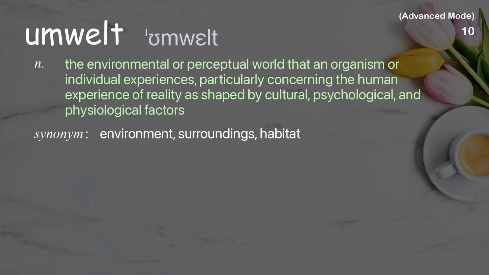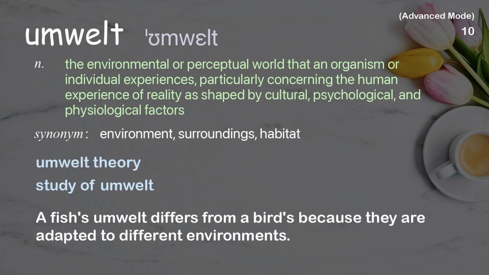Umwelt. The environmental or perceptual world that an organism or individual experiences, particularly concerning the human experience of reality as shaped by cultural, psychological, and physiological factors. Examples: Umwelt theory. Study of umwelt. A fish's umwelt differs from a bird's because they are adapted to different environments.